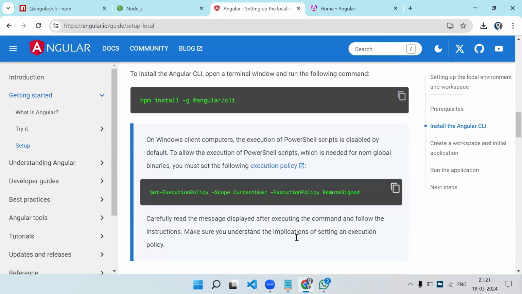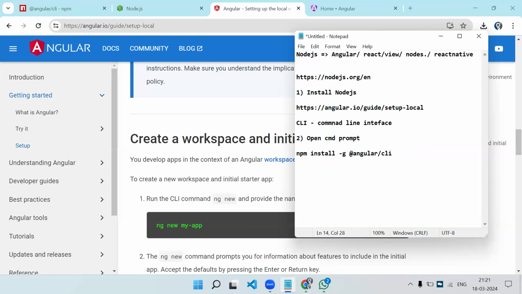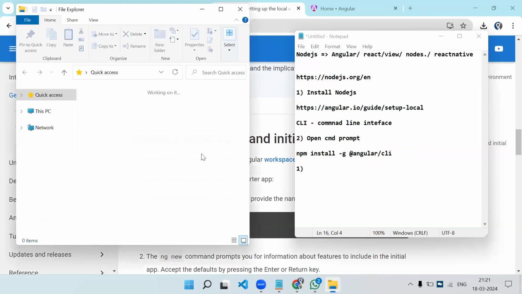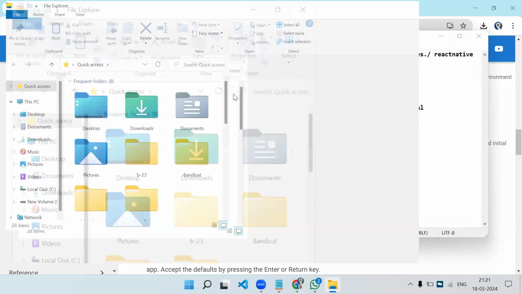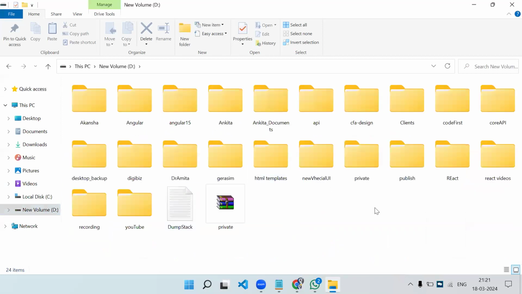Okay. Now, how do we create the project? To create the project, there are two ways. First, directly from VS Code, or you can use the command prompt also. First, I will explain from the command prompt. Let's say you need to decide where to keep the project. Angular is a framework, so when you create a project, it has a certain bunch of files. Now let me go to D and create a folder, Angular